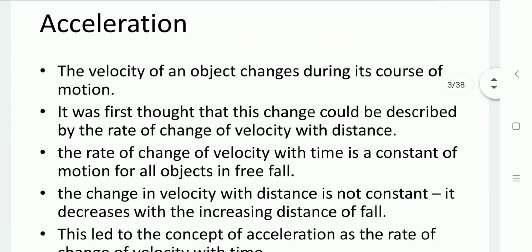Now, while this object is moving, its speed is going to change. For example, that object is initially at rest, so its initial velocity, its initial speed, is 0. After applying the force, that object moves in the direction of the applied force. Then its speed is a non-zero value. Its speed increases.